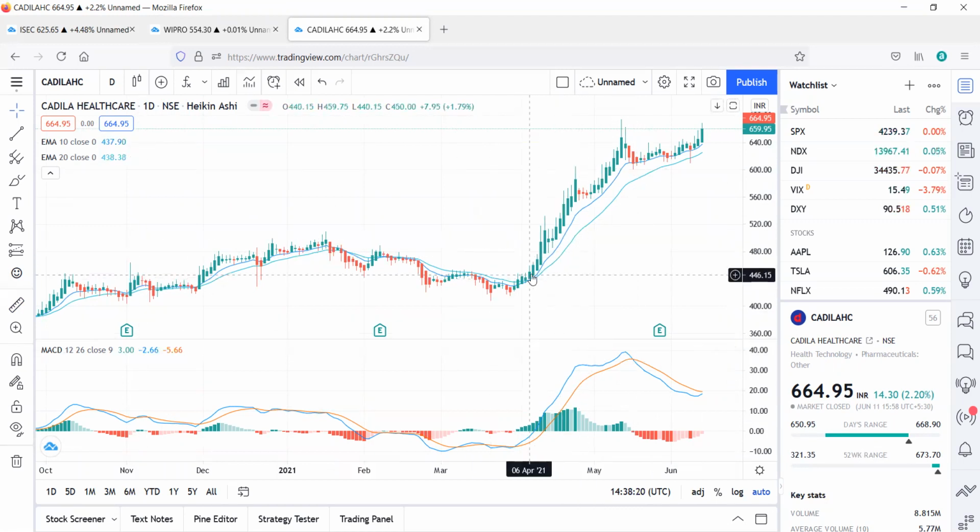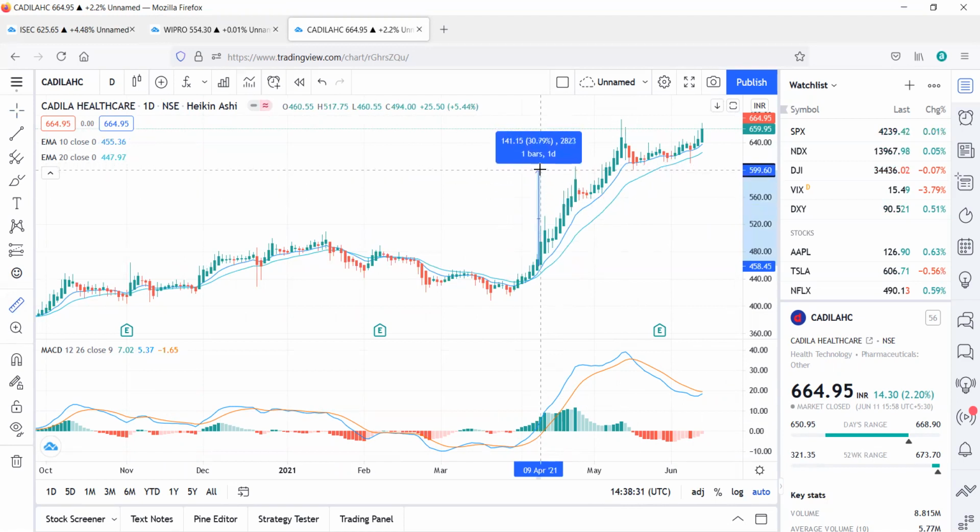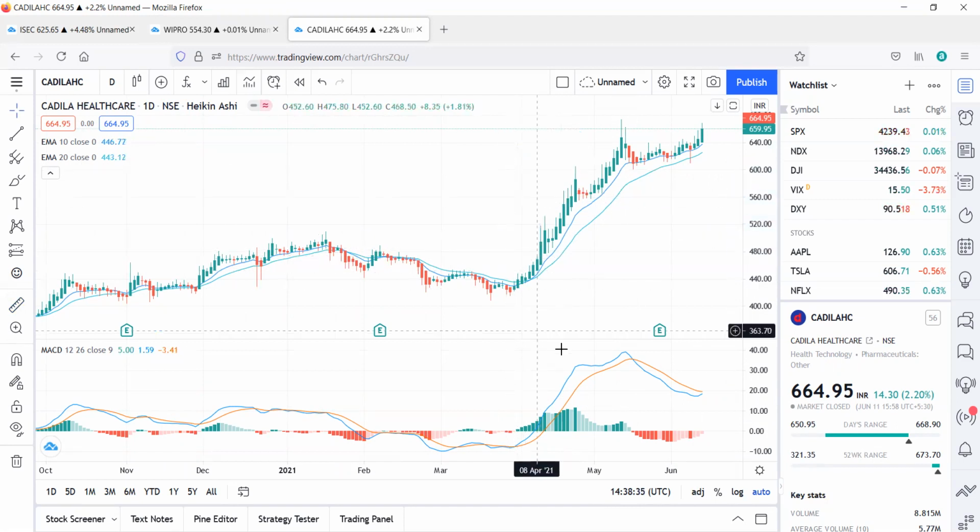So here we entered. Let us see how much we have got. Until here, somewhere around 30%. So this is how you can trade using this strategy. However, be very careful, do back test before trading with this strategy. Check whether it's working fine for your setup or not, then only take a trade.